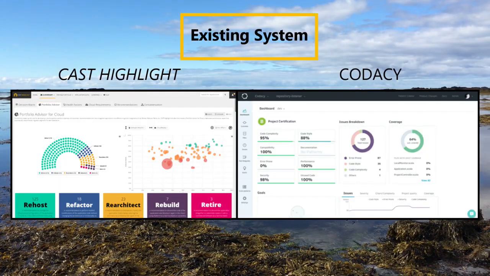The current figure shows examples of existing systems related to software testing tools. The first one is CAST Highlight. CAST Highlight is a SaaS software intelligence product for performing rapid application portfolio analysis. It automatically analyzes the source code of hundreds of applications in a week for cloud readiness, software composition analysis, resiliency, and agility. The second one is Codacy. Codacy is an automated code analysis quality tool that helps developers ship better software faster. It monitors changes in code coverage, code duplication, and code complexity.